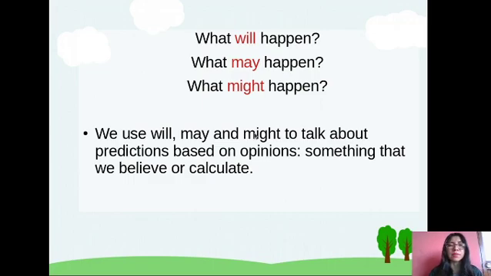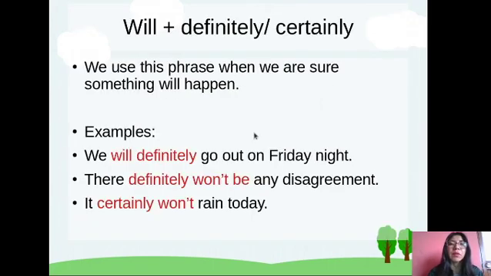Okay, so pay attention. We have will plus definitely or certainly. We use this phrase when we are sure that something will happen. Okay, pay attention here. We can use only will. That is the same. We are going to use will when we are sure that something will happen. Okay, but we are going to use those words, definitely and certainly, in order to give more emphasis that our prediction is going to happen.